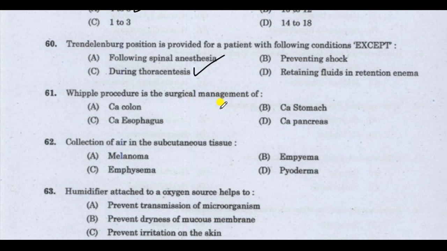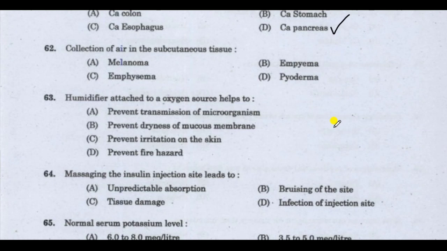Whipple procedure is the surgical management of? Correct answer CA pancreas. Whipple procedure is the surgical management of CA pancreas. Next question, collection of air in the subcutaneous tissue. Correct answer is emphysema. Collection of air in the subcutaneous tissue, emphysema. Next question, humidifier attached to an oxygen source helps to? Correct answer is prevent dryness of mucous membrane. Humidifier attached to an oxygen source helps to prevent dryness of mucous membrane.